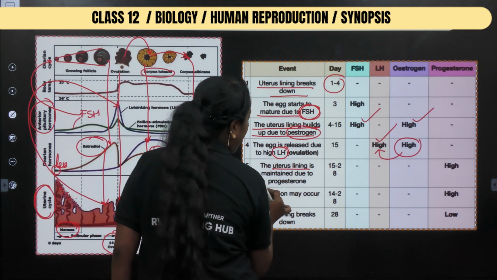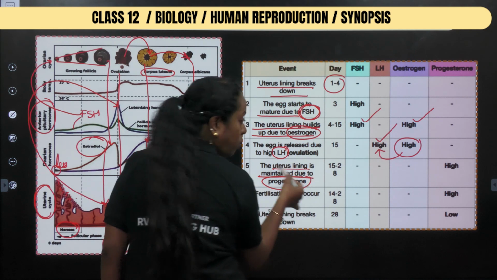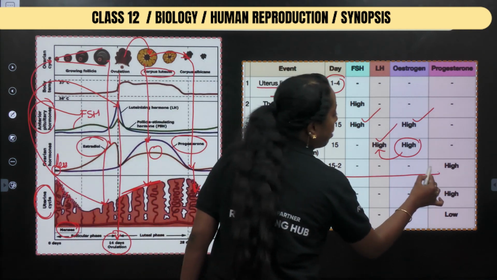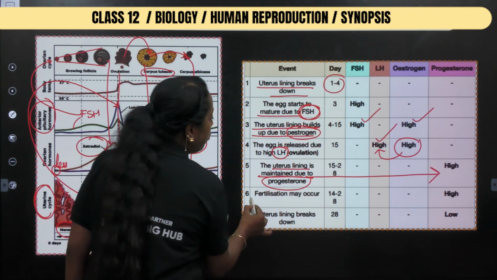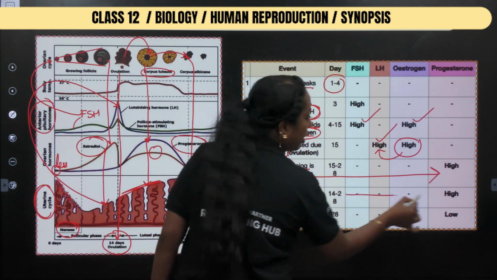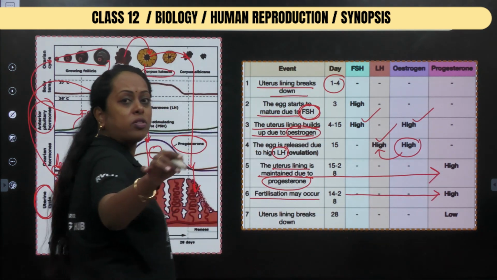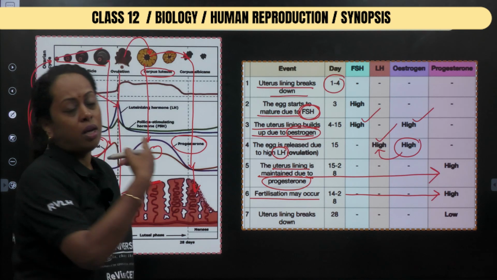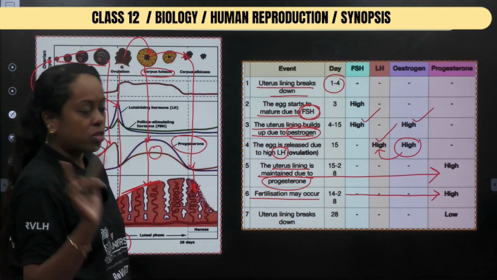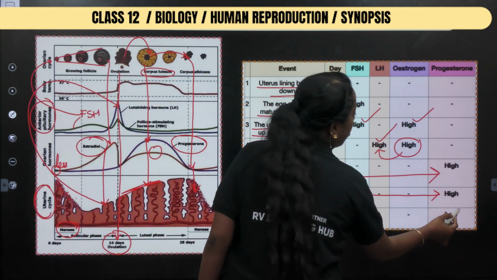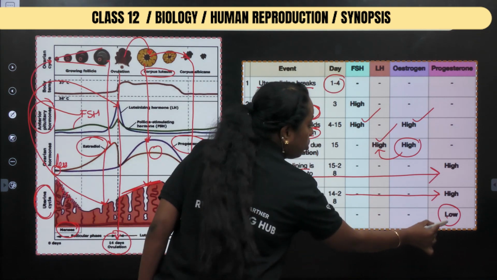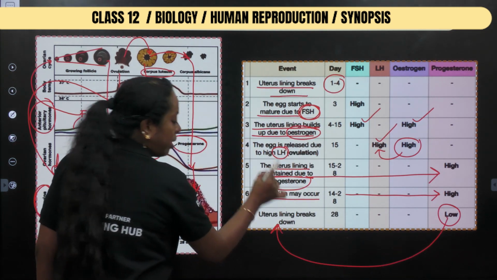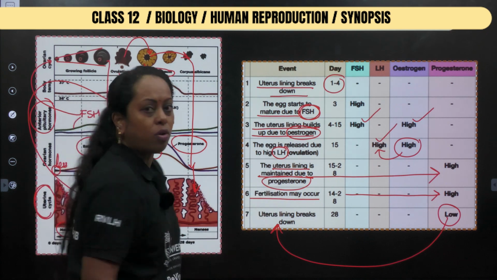Next, uterine lining is maintained because of which hormone? Answer is progesterone. So thereby I'm saying progesterone is said to be high. Fertilization may occur, so definitely progesterone should be high. If progesterone level is going to go low, that means the corpus albicans stage came. Then what happened to the level of progesterone? It becomes low. Due to low progesterone, there is breakdown of the endometrium wall.